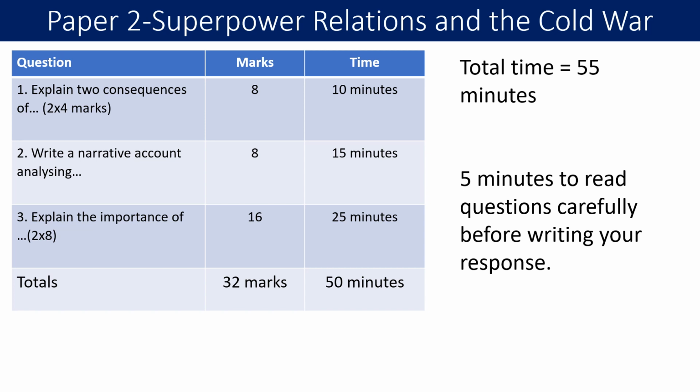So for the explain 2 consequences of question, which is worth 8 marks, you should spend 10 minutes, so 5 minutes on each consequence. Question 2, write a narrative account. You should spend 15 minutes on that question. It's worth 8 marks. And then question 3, you'll have 2 questions to answer. They are explain the importance of questions. They are worth 8 marks each, 16 in total, and you should spend 25 minutes on those questions. So your paper is worth 32 marks in total. That's 50 minutes of writing time and 5 minutes of reading time.